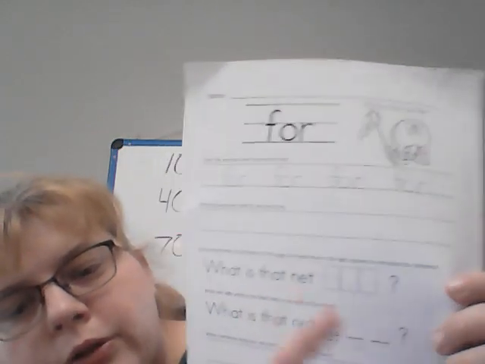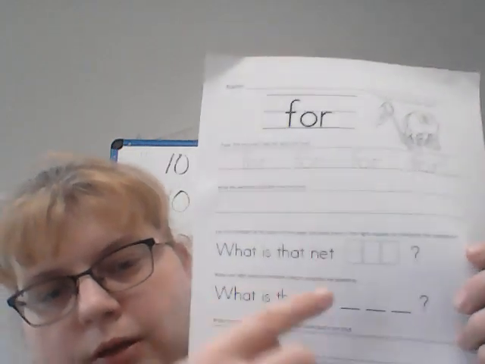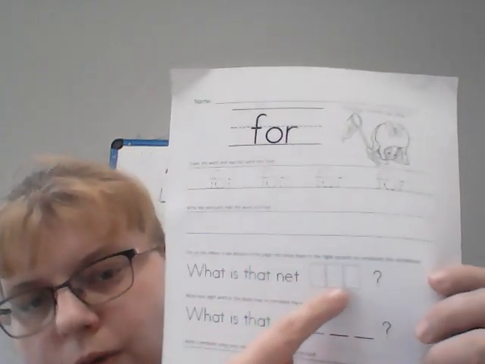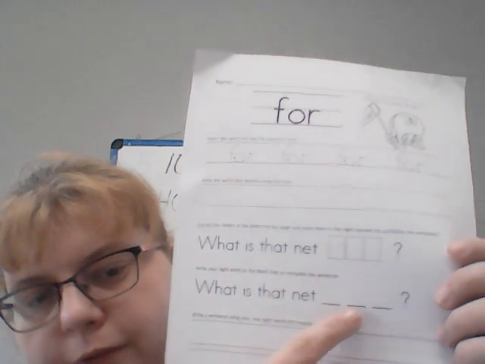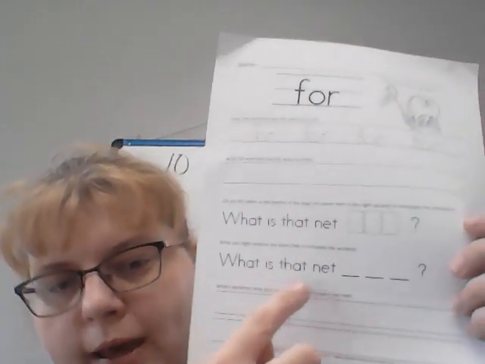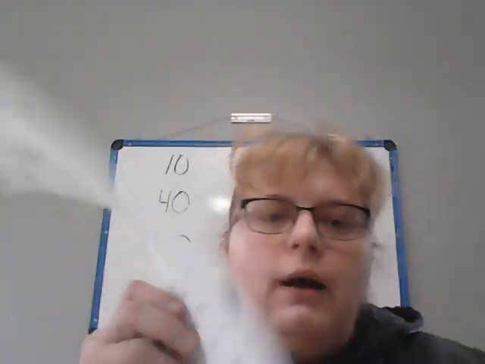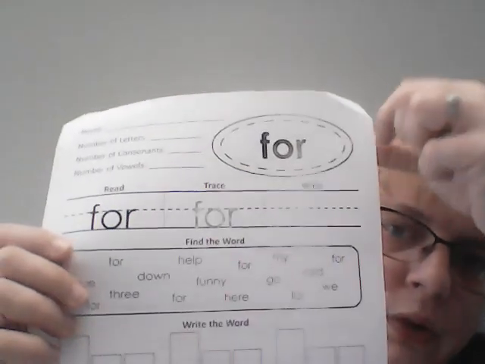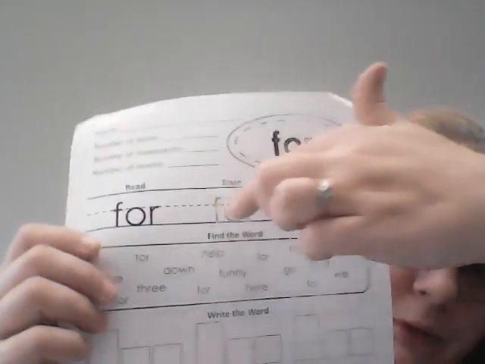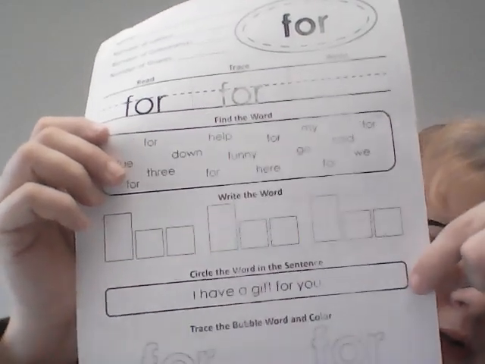the word, tracing each one. Then you're going to write it down here. Fill in the blank. F-O-R. Do the same here. F-O-R. Then you're going to write the sentence. What is that net for? On the other side, you're going to trace the word for, find the word for, write the word for, circle the word for, color the word for.